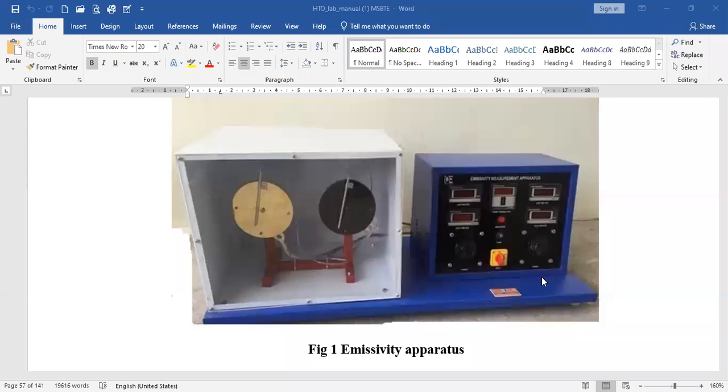Then the remaining things are near about the same as we have shown in the composite wall, that is temperature indicators, then voltmeter, ammeter, main supply indicator, fuse, heater or main supply on off knob, and dimmerstat. So the control panel is near about the same. The main difference compared to the composite wall is that the test plate or silver plate and black plate buttons are included, right? So I will show you the actual experimental setup.